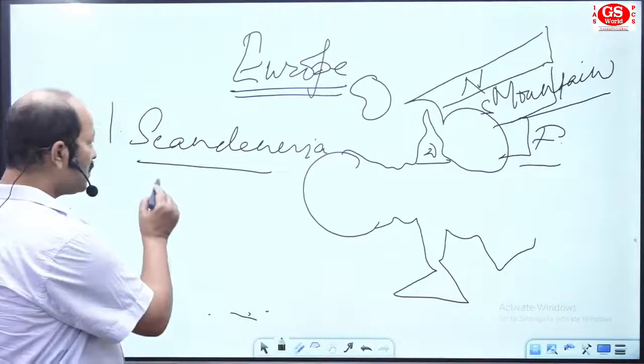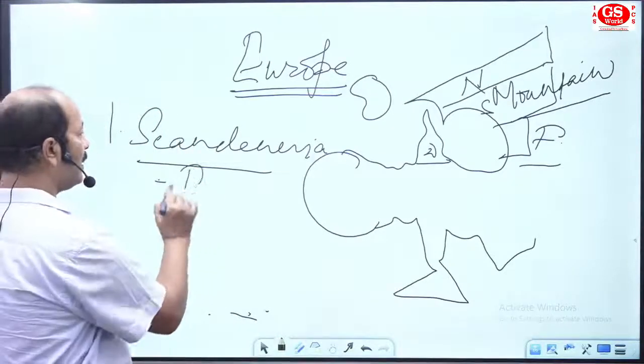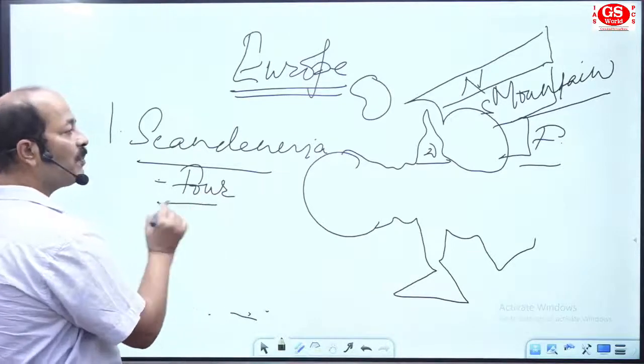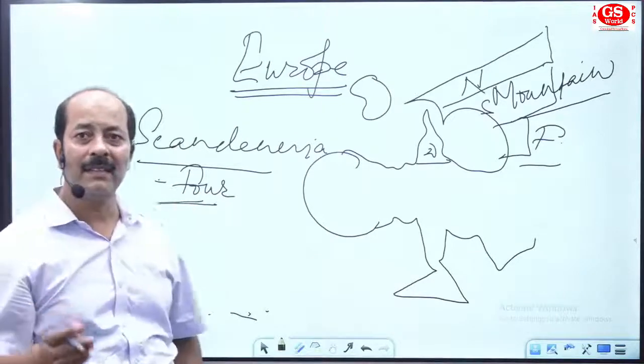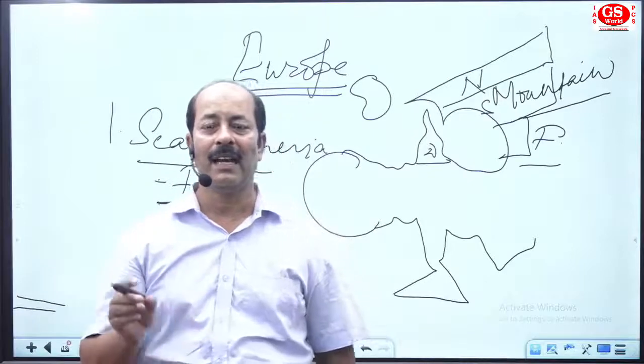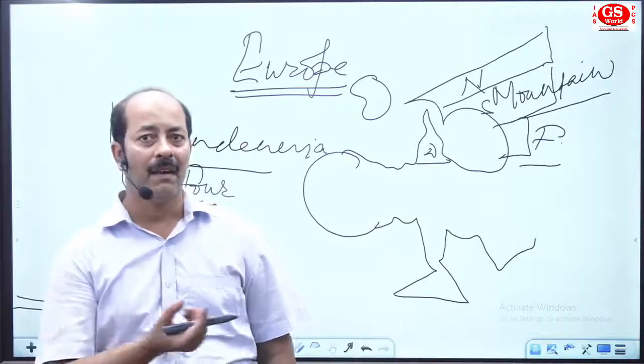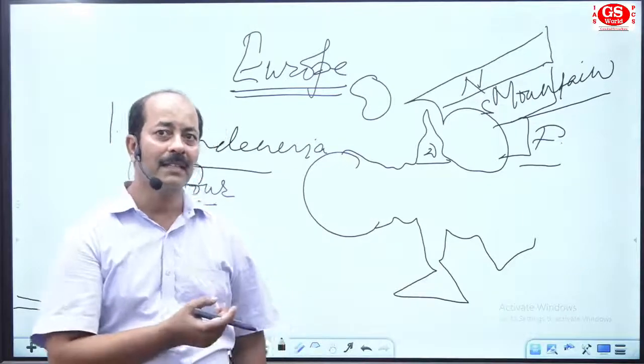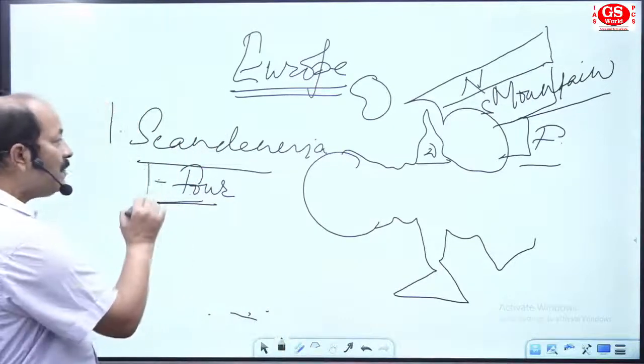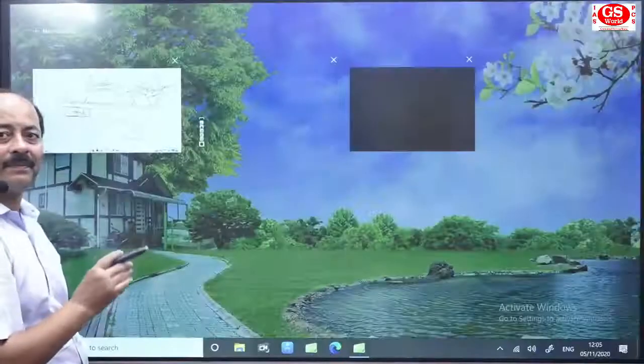This mountain has a geographical area in four countries. The second point: this mountain lies in four countries, and these are Norway, Sweden, Denmark, and Iceland. So collectively known as Scandinavia.